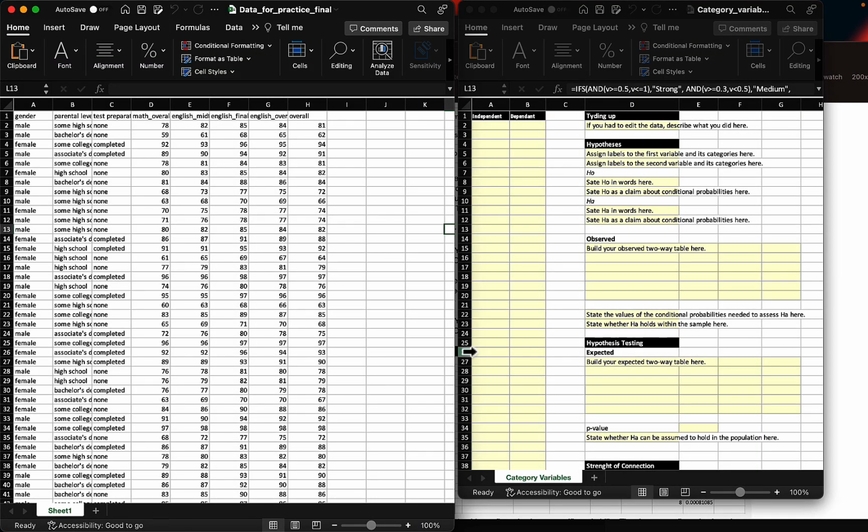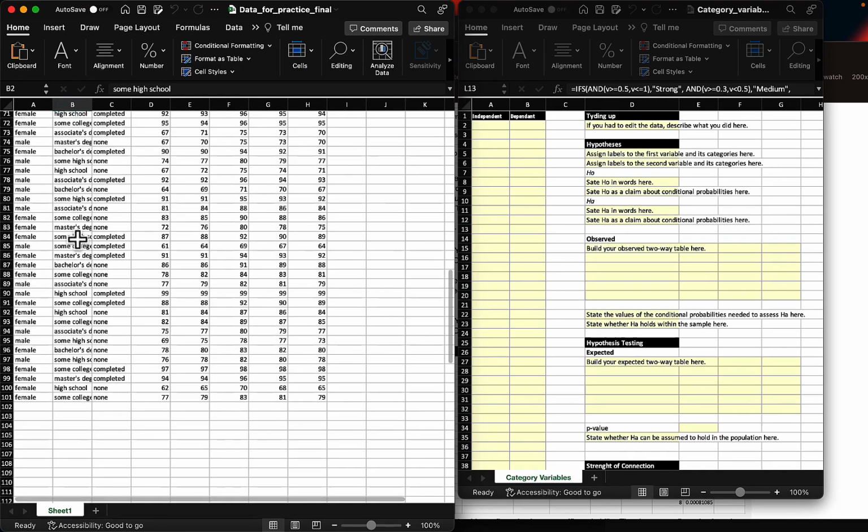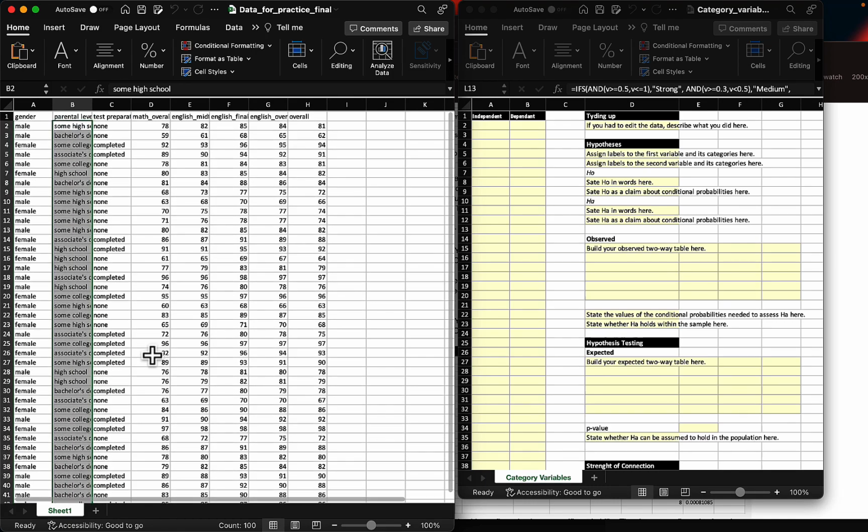So again, because it's a chi-square, we don't have to do any reordering of the data. I'm just after here my parental level of education. So I'm going to click on the first cell, go all the way down, click and maintain the shift key, and then click in the bottom cell to make a selection of this.